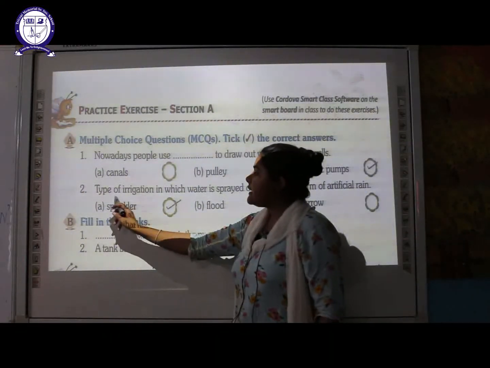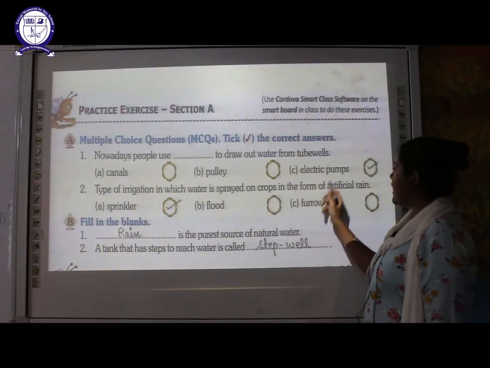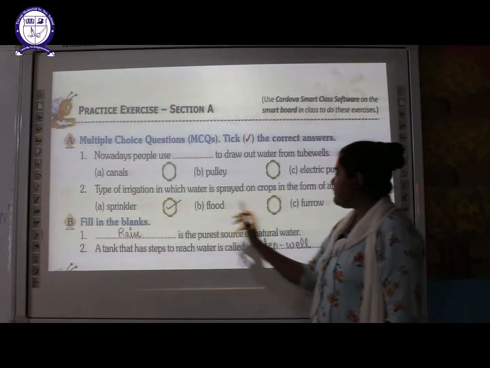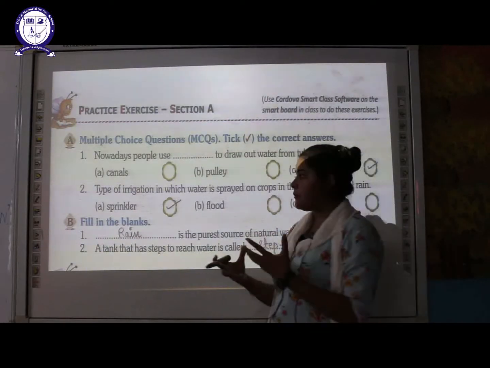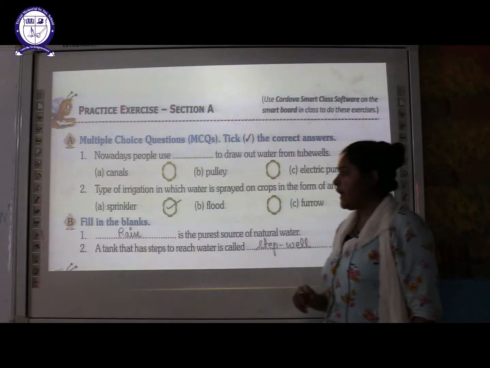The next one is the type of irrigation in which the water is sprayed on the crops in the form of artificial rain. Which is that method? Sprinkler, flood or furrow irrigation. As we have discussed, the artificial rain type of irrigation is done with the help of sprinkler. So the right answer is A option.